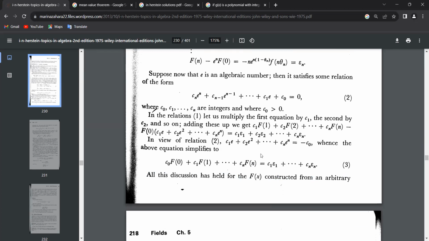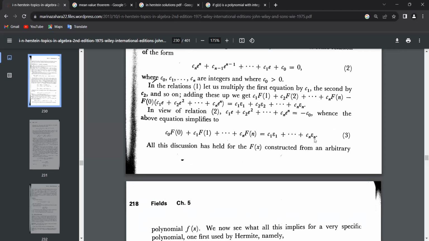Right, because if you have e to the power n plus 1, then that can be written using these smaller powers by using this last equation that you have arrived at. This is equal to minus c naught. If you use this equation, then you can write any higher power of e higher than n in terms of these lower powers, right? So Q adjoint e can be written, that's a finite dimensional vector space, and that means, but let's see what happens after that. Sorry, I mean, the proof is not done.